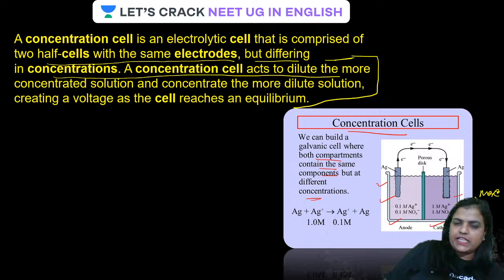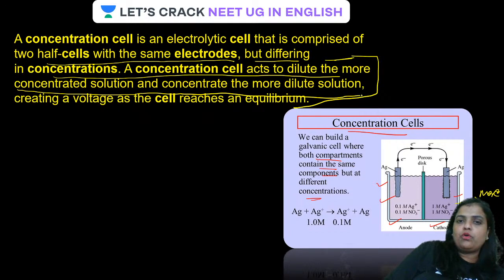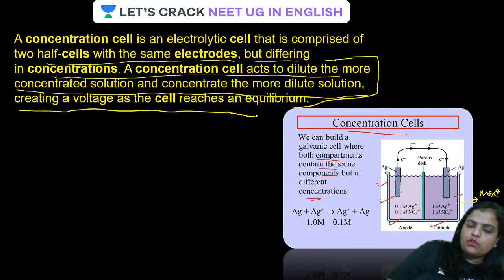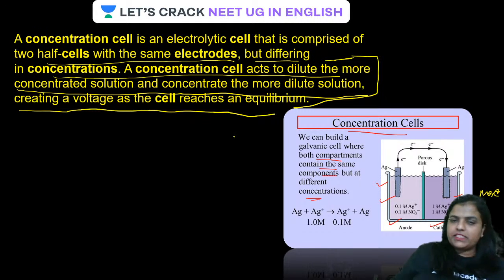Okay, guys, is that clear? Now, are you able to see the cell over here? Okay, that's great. So, guys, what is happening over here? A concentration cell acts to dilute the more concentrated solution and concentrate the more dilute solution, creating a voltage as the cell reaches an equilibrium.